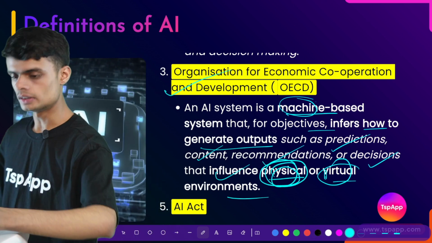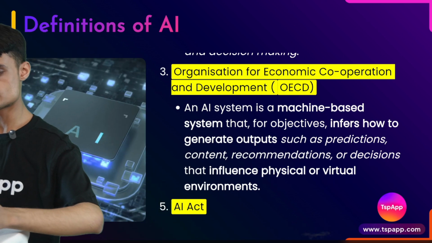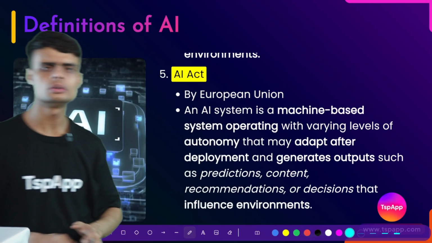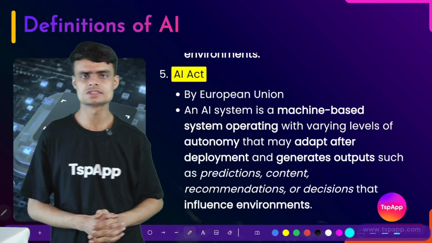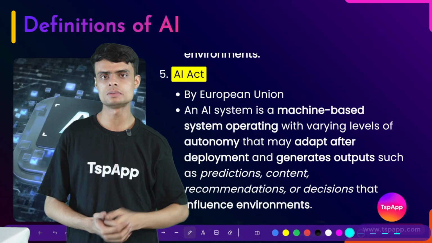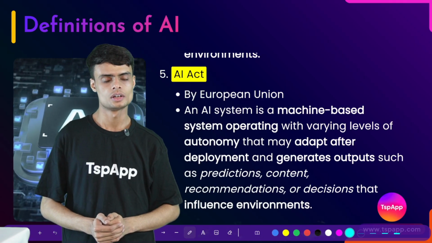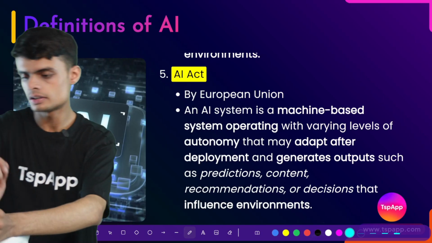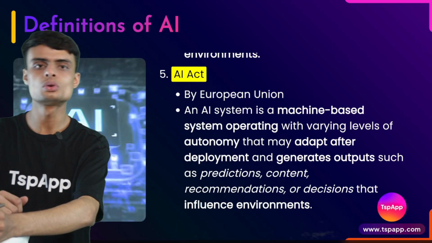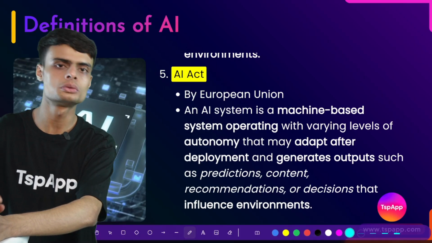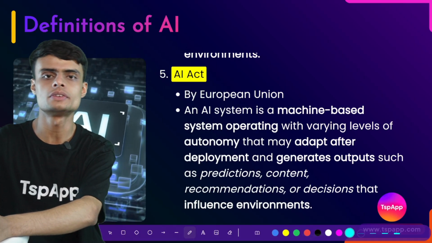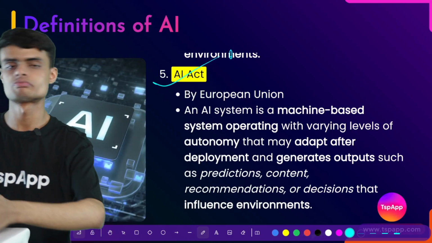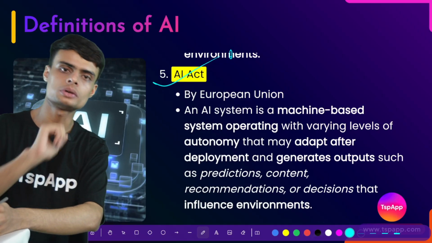Next we have the third definition. The third definition is of AI Act. As you all know, what is an act? Act is a bill. When passed by a parliament, it becomes an act. Now what is this act? AI Act. If you know, the Europeans have something called European Union. European Union is like a group. They have their own parliament and they have passed a proper act which is dedicated to AI.